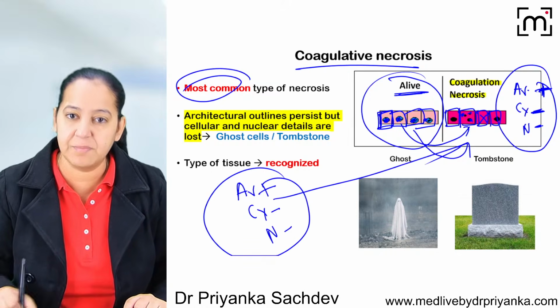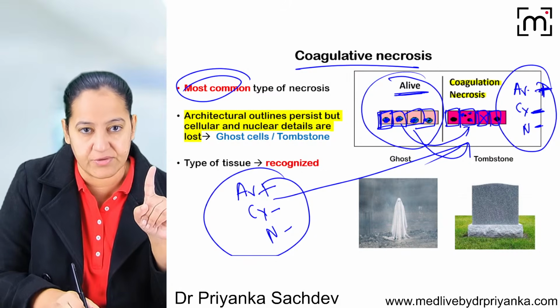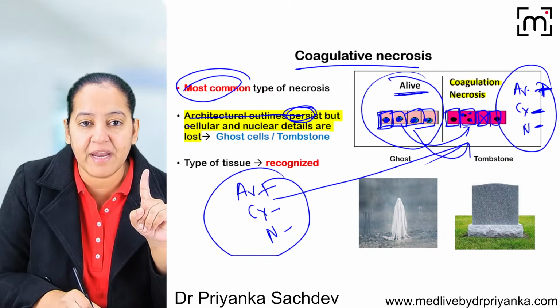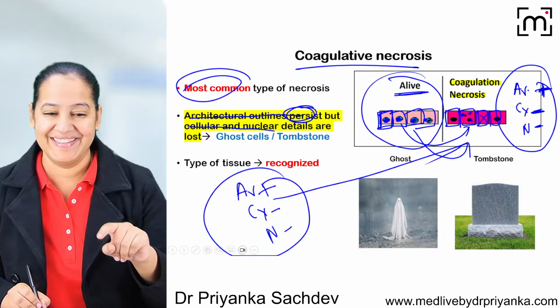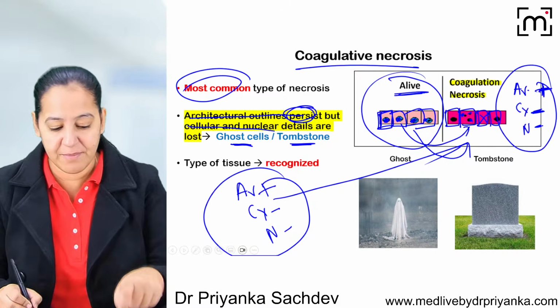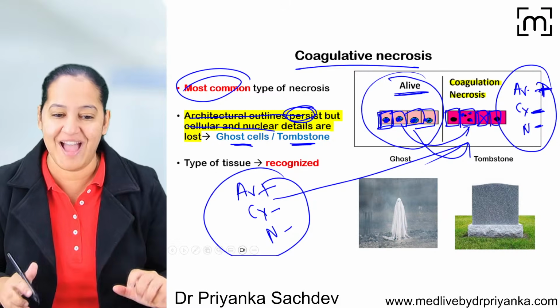No need to learn, it's visible here. Say yes. The same thing is written. Architectural outline persists, but cytoplasmic and nuclear details are lost. That's why the cell is known as ghost cell or tombstone cell. What do you mean by ghost? Ghost means भूत. Have you seen a ghost ever?